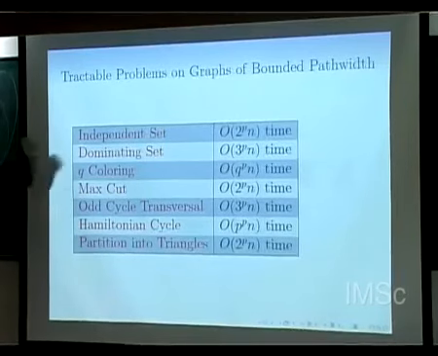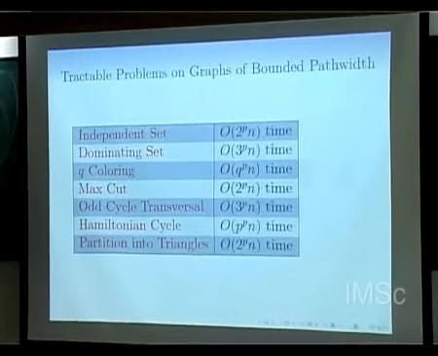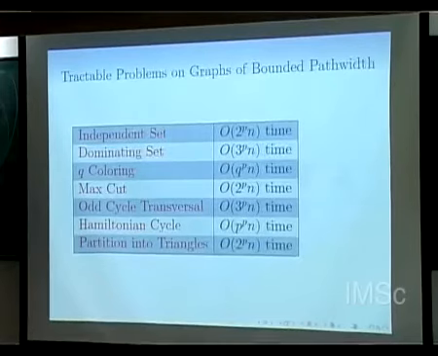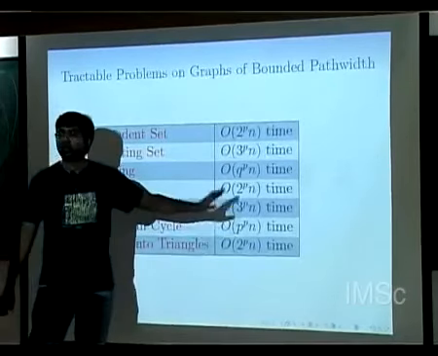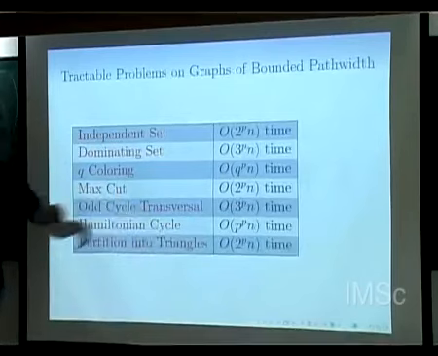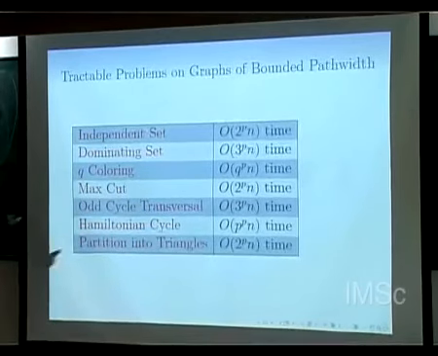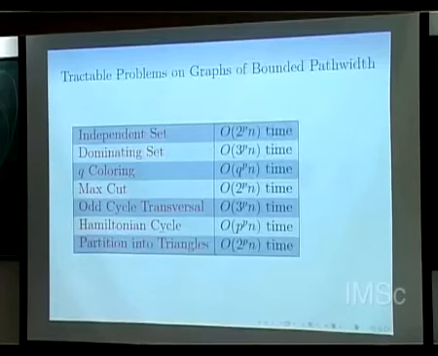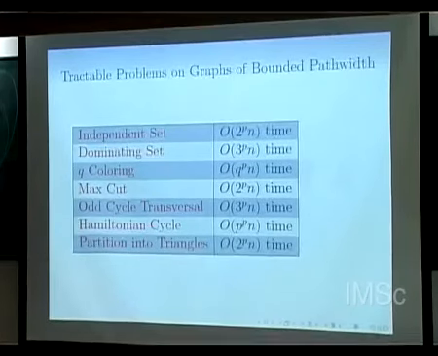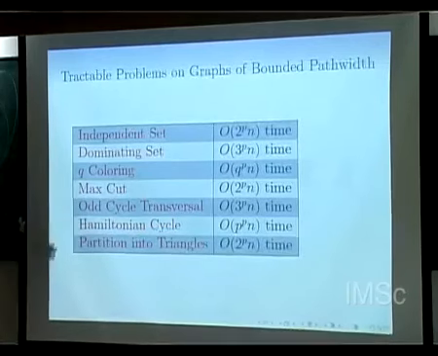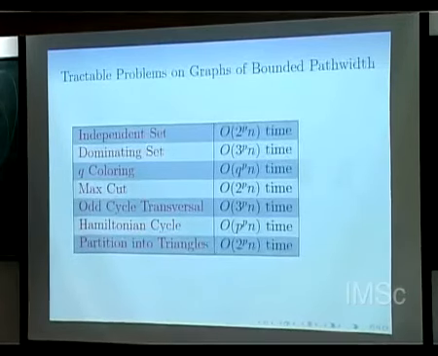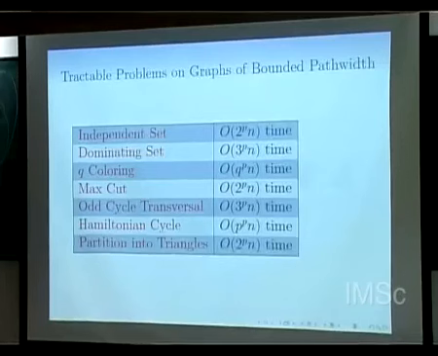If you can find a Hamiltonian cycle of this graph, you can test whether the graph has a Hamiltonian cycle or not in time p power Pn, right? So that is a bit more hard to do. And if you want to see whether a graph can be partitioned into triangles or not, you can do it in 2 power Pn time. So just to tell you, the independent set example was just one illustrative example, but there are many other problems which can be solved by doing something very similar to what I was trying to do before.